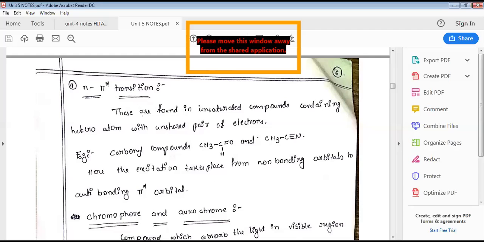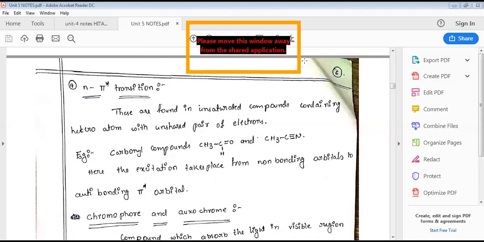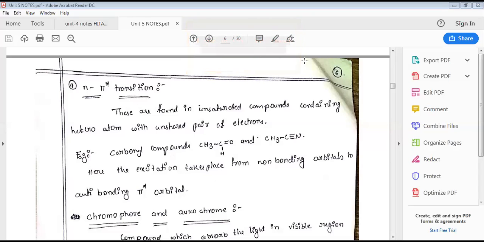Let us revise again because it is the most important topic. It is the principle of UV spectroscopy. Electronic transitions are nothing but excitation of electrons from a lower electronic level to a higher electronic level. In the given organic molecules, 4 different types of electronic transitions are possible. One is sigma to sigma star transition. Second is pi to pi star transition. Third is N to pi star transition. Fourth is N to sigma star transition.